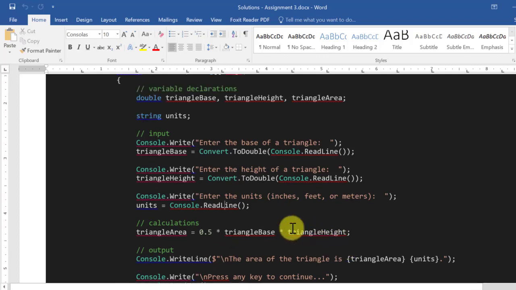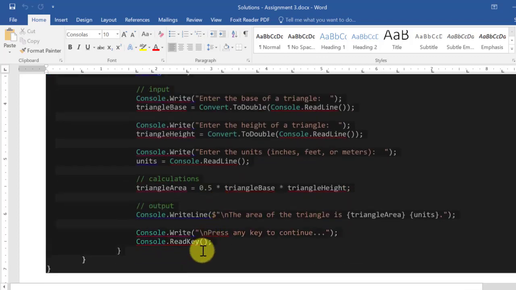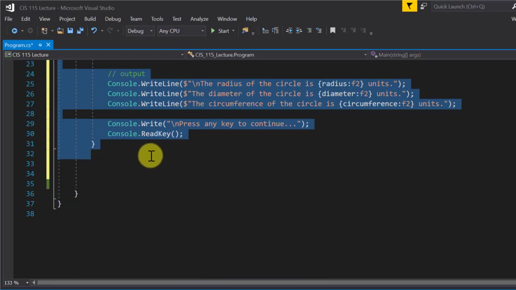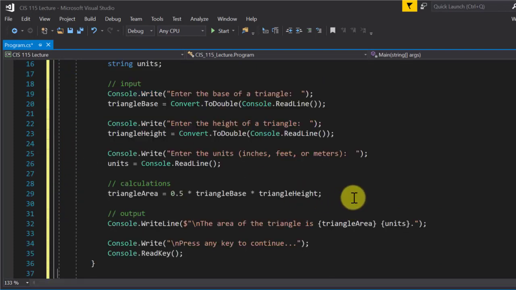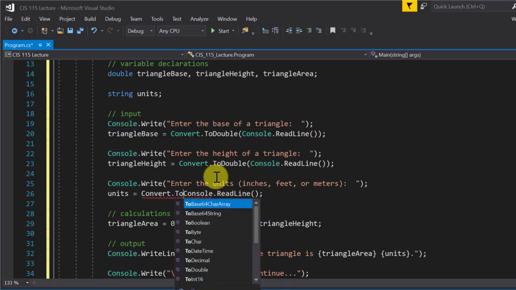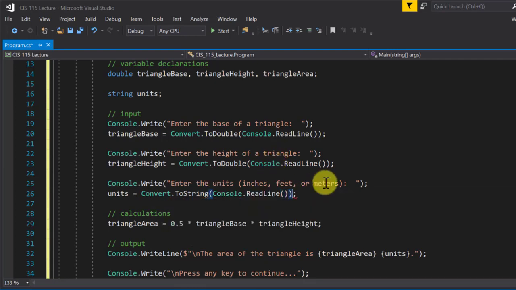Okay, but let me do this. If I had done a conversion anyway, any problem with that?